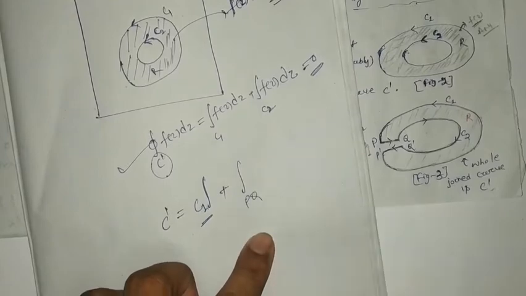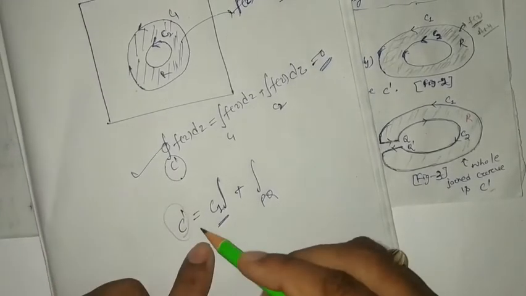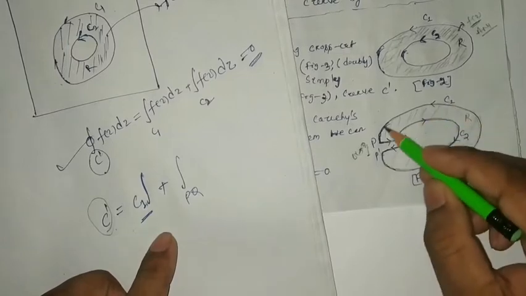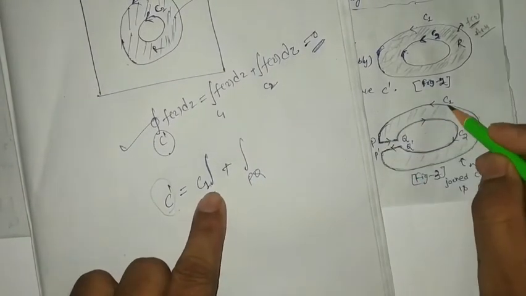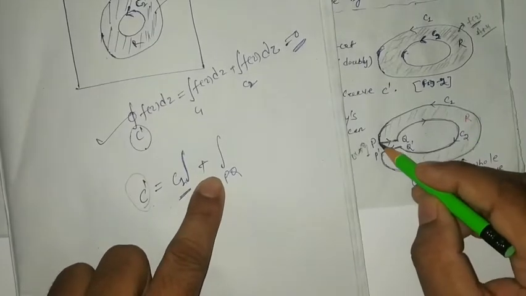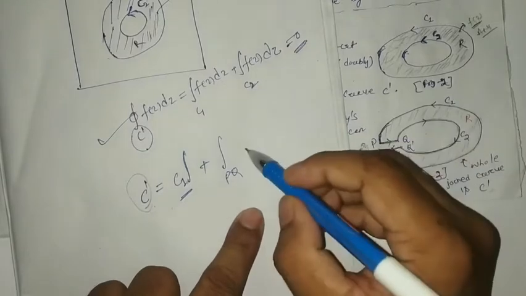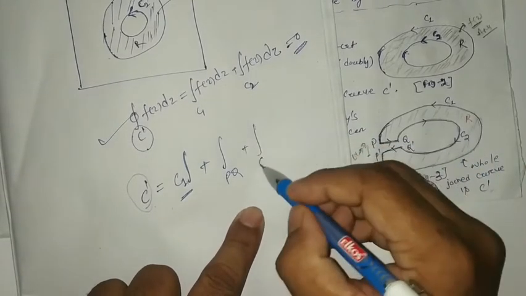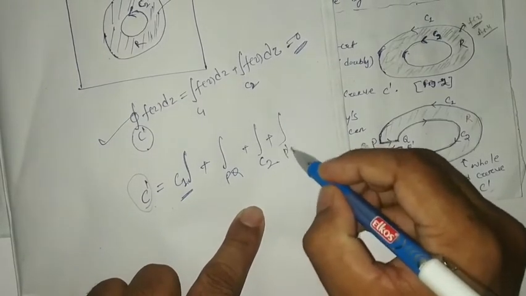You got my point. C dash, the whole curve, is the summation of the line integrals. From here to here, what is the line integration? With the help of C1 curve, plus again from here to here, that is your PQ line integration, then plus the line integration of this curve C2, then the line integration of P dash Q dash.